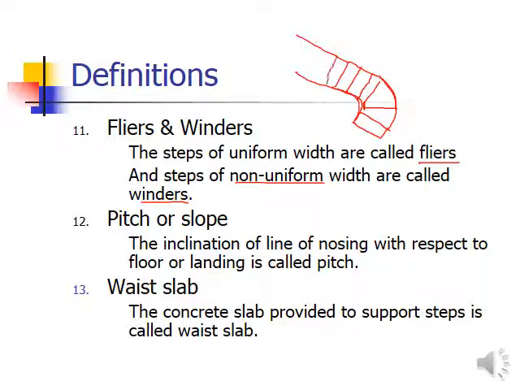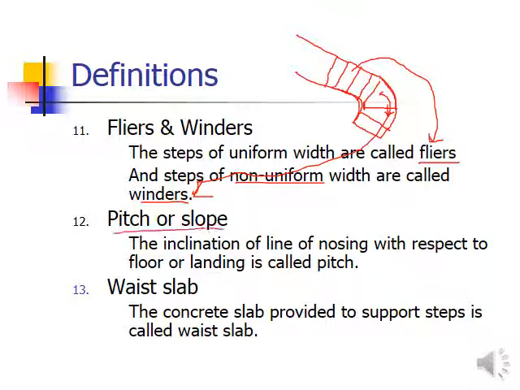So these are called uniform width flyers, and these non-uniform steps of one staircase are called winders. And for a spiral staircase, all of the steps are winders.